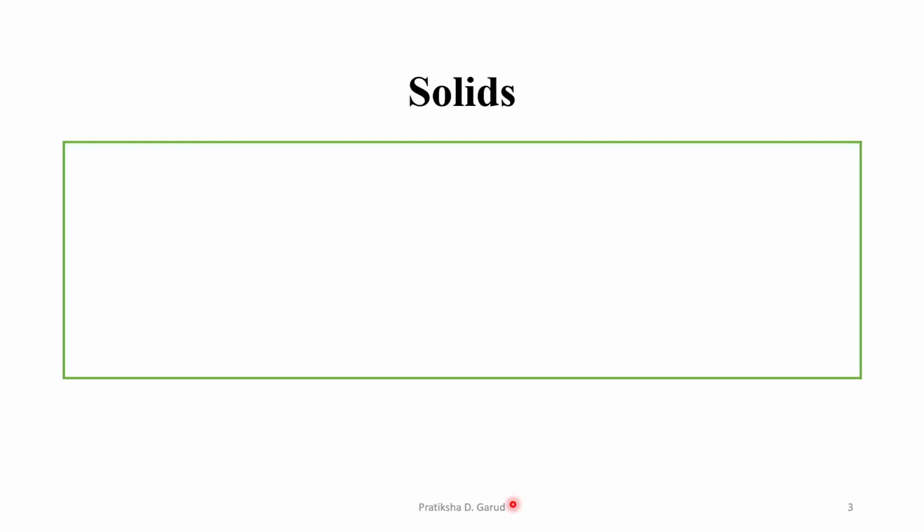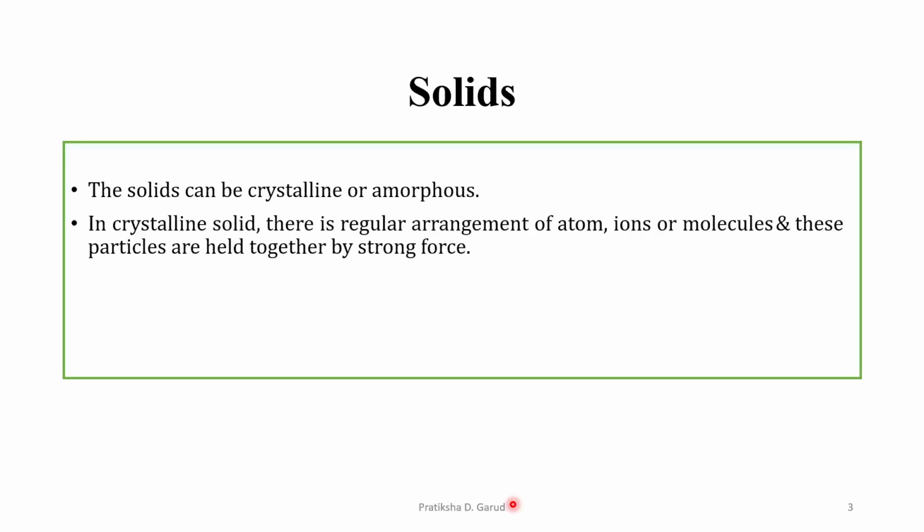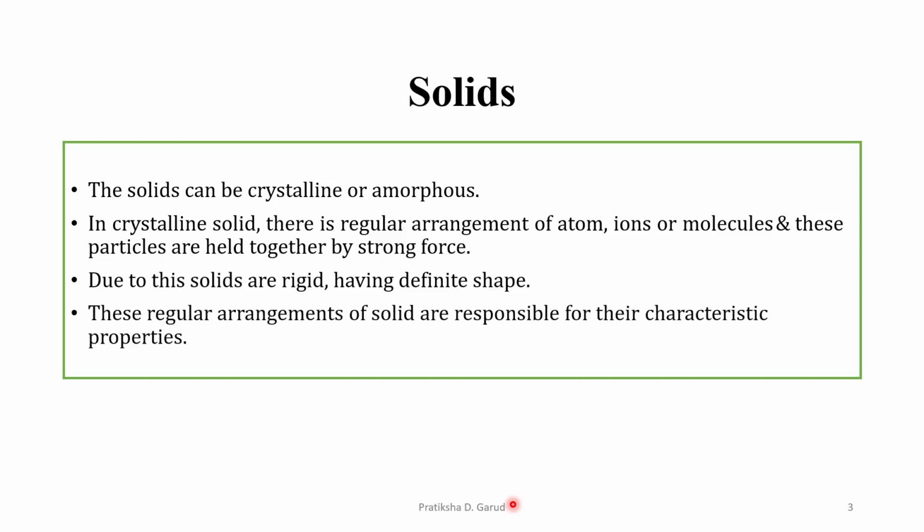So what are solids? We can say the solids can be crystalline or amorphous. In case of the crystalline solids, there is regular arrangement of the constituent units. That means there is regular arrangement of atoms, ions or molecules, and these particles are held together by strong intermolecular forces. Due to these strong forces, the solids are rigid and hence they have definite shape and volume. These regular arrangements of solids are responsible for their characteristic properties.